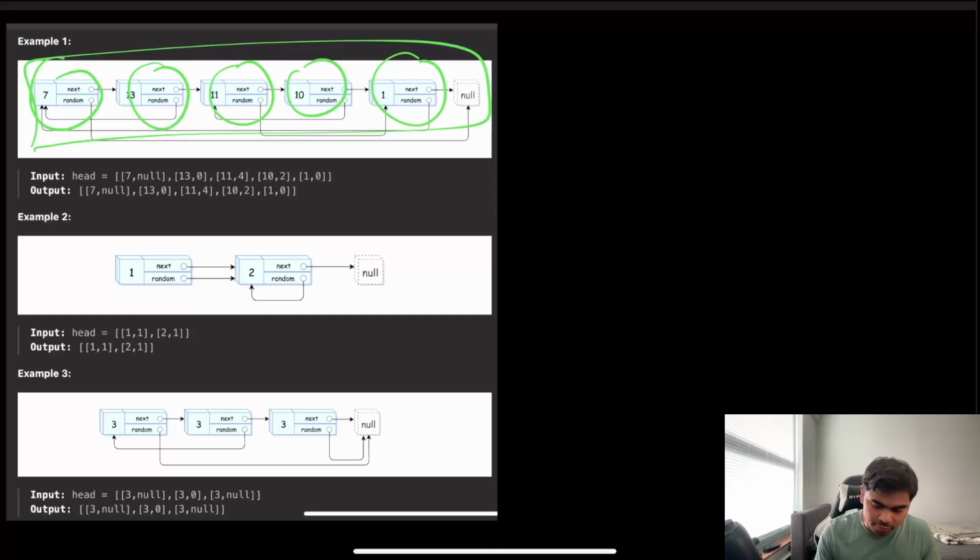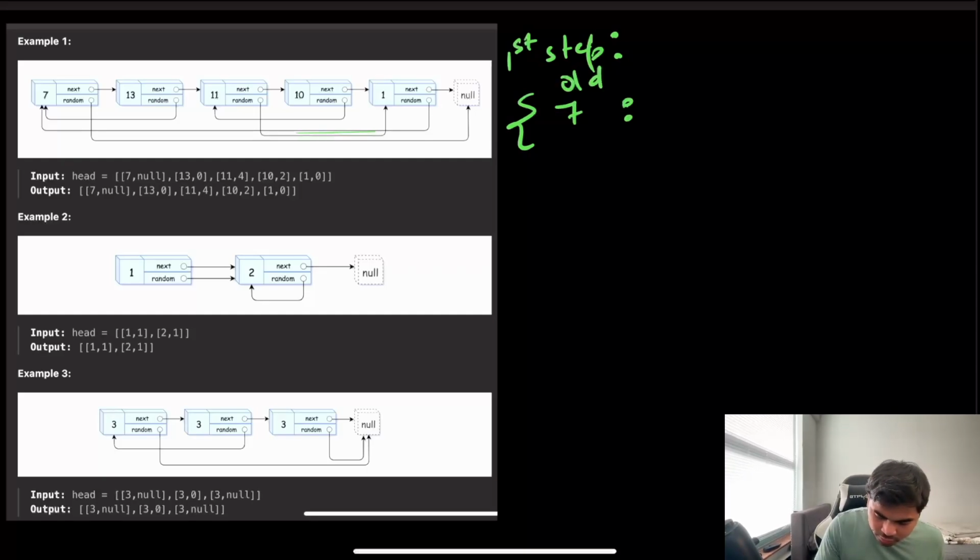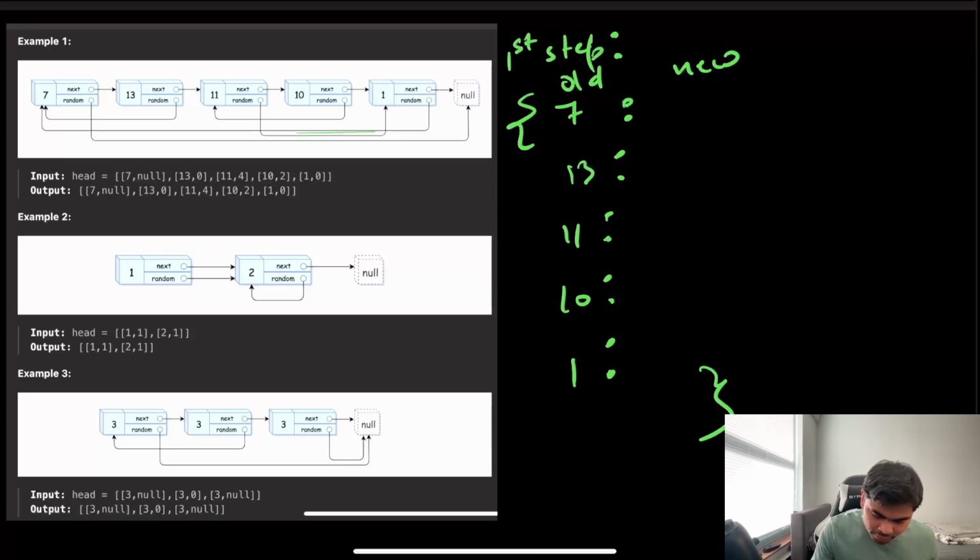All right, so I think what will happen is we will have one iteration. The first step would be creating the nodes. So 7 is the old node mapped to a new node. I'm going to write the old nodes: 7, 13, 11, 10 and 1. And then we will have the new nodes: 7, 13, 11, 10 and 1.